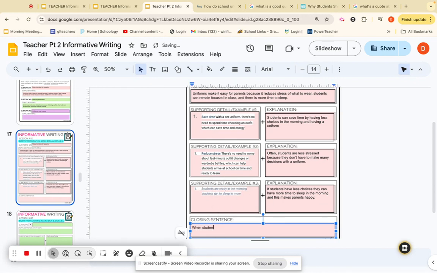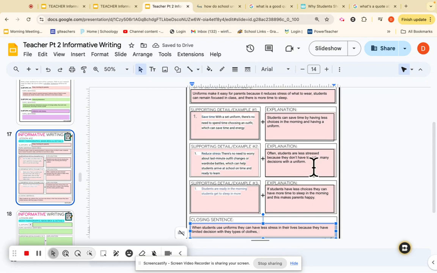When students use uniforms, they can have less stress in their lives because they have limited decisions with the types of clothes, comma.